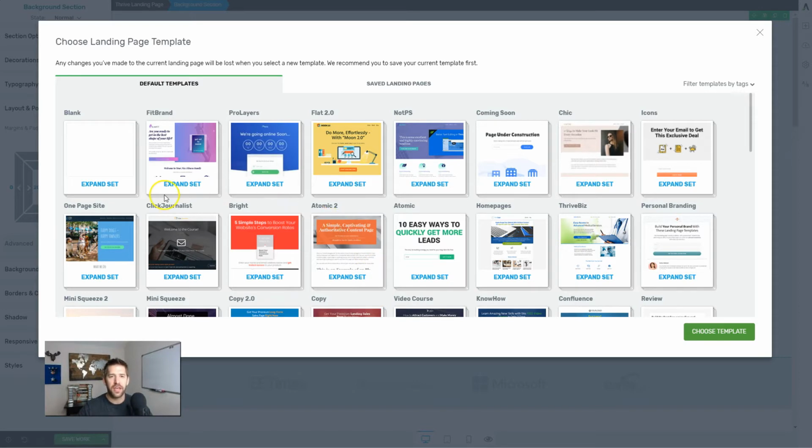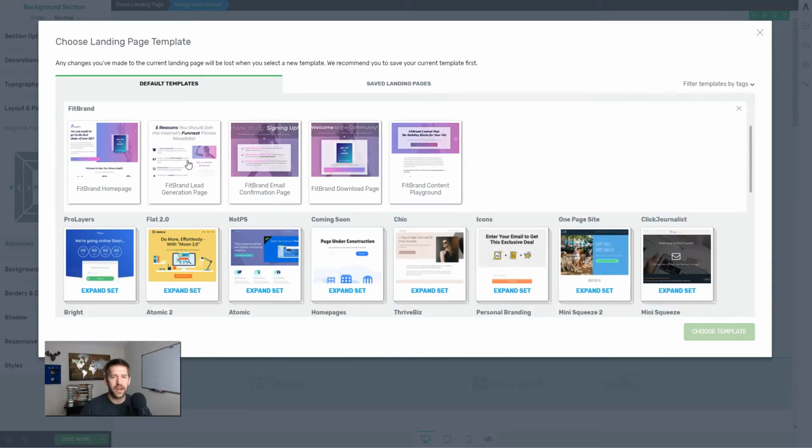And what's interesting about Thrive Architect is they've done things a little bit differently, where instead of listing them by the category of purpose, like the thank you page, the upsell page, the membership registration page, they list them by general feel. So for example, Fit Brand is an entire set of websites or an entire funnel that all work well together. This is very smart because you can pick the greatest thank you page in the world, but then you might be stuck for 20 minutes trying to find the squeeze page or the landing page that looks similar in branding.